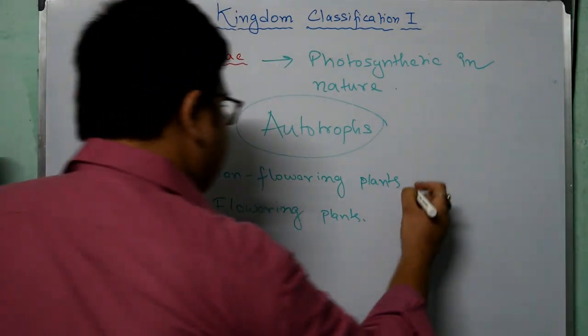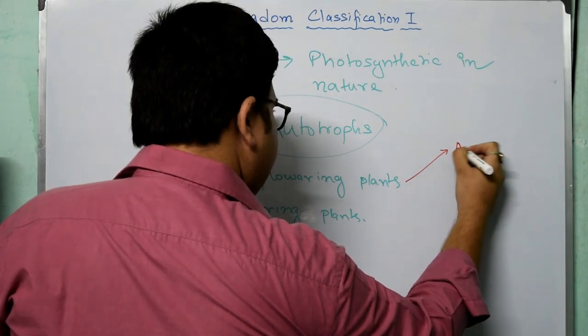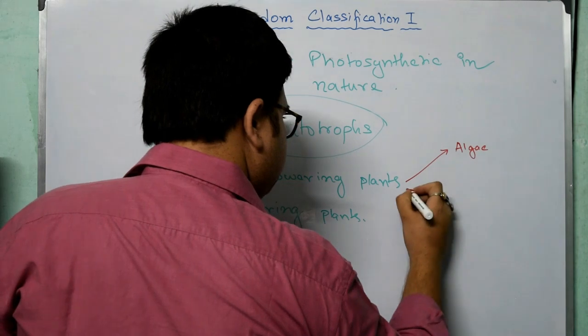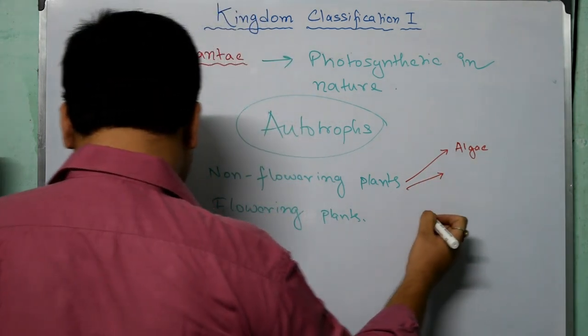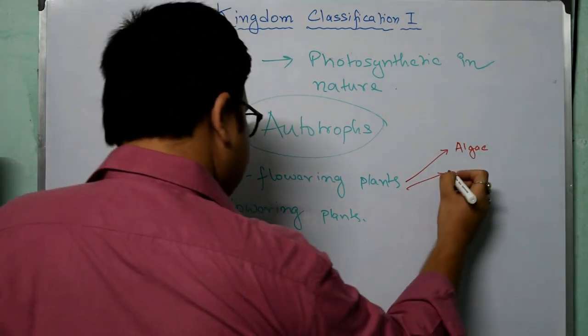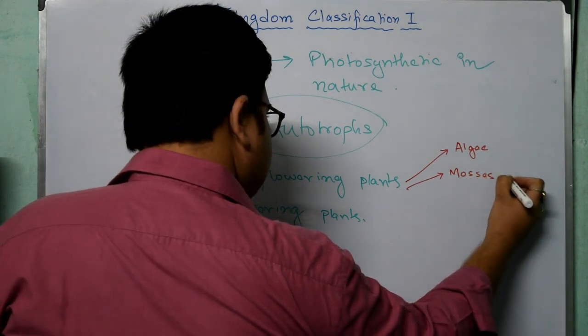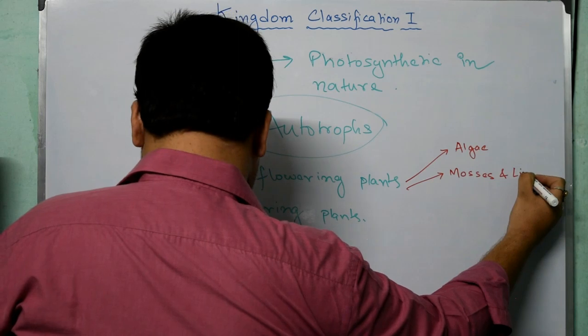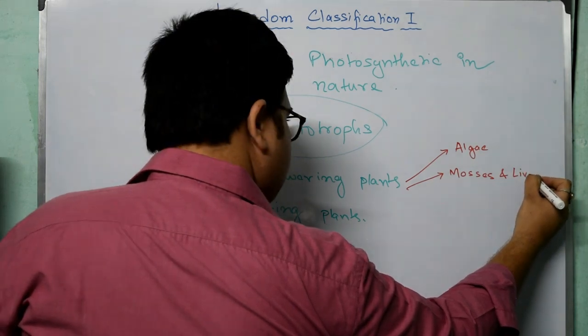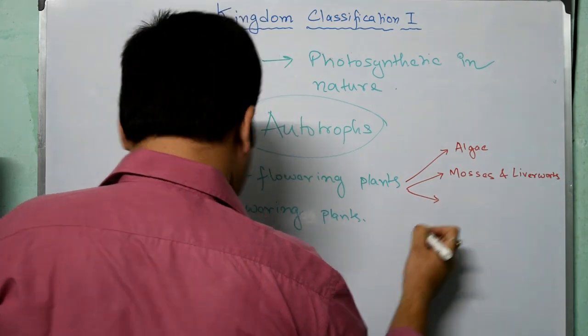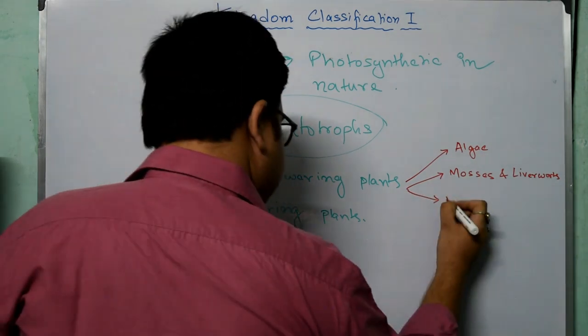See, non-flowering plants are again classified as algae, second one is mosses and liverworts, and third one will be ferns.